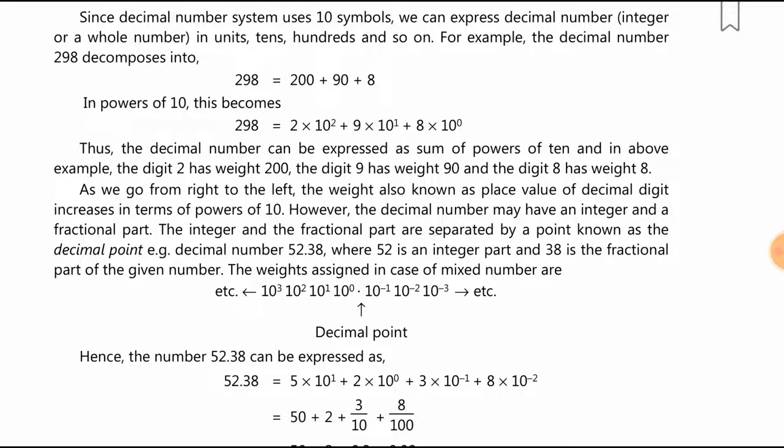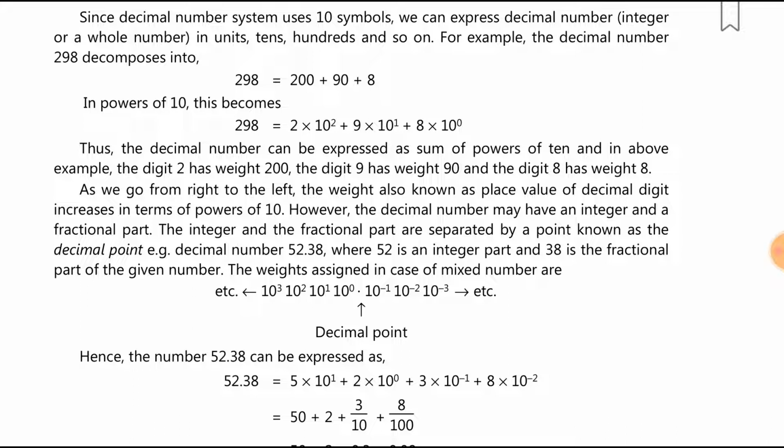Since the decimal number system uses 10 symbols, we can express a decimal number, integer or whole number, in units, tens, hundreds and so on. For example, the decimal number 298 decomposes into 298 is equal to 200 plus 90 plus 8. So in powers of 10, this becomes 2 into 10 raised to power 2 plus 9 into 10 raised to power 1 plus 8 into 10 raised to power 0. Thus the decimal number can be expressed as a sum of the powers of 10.